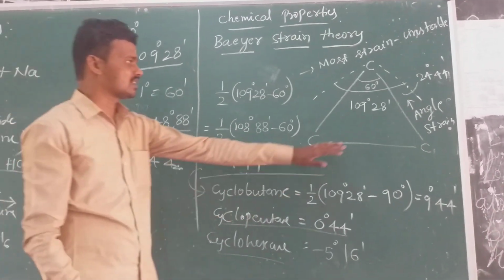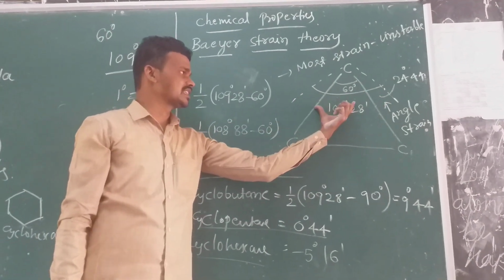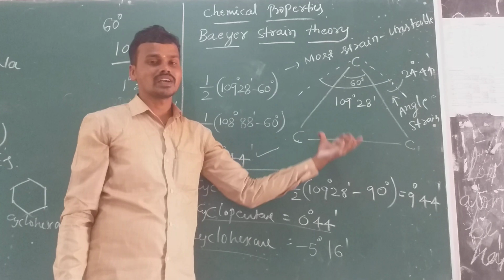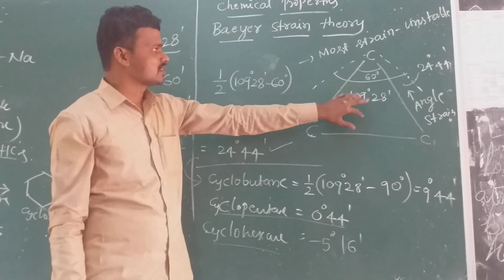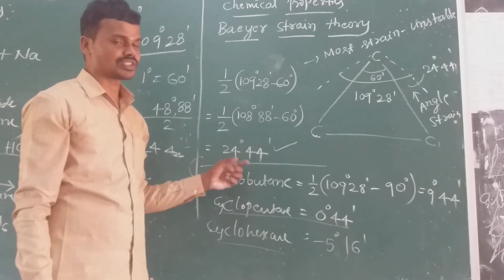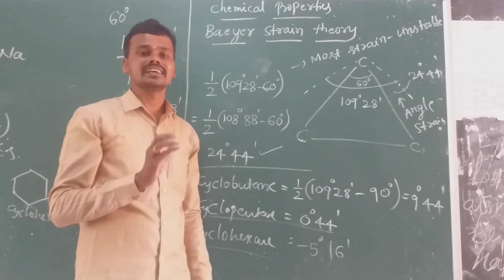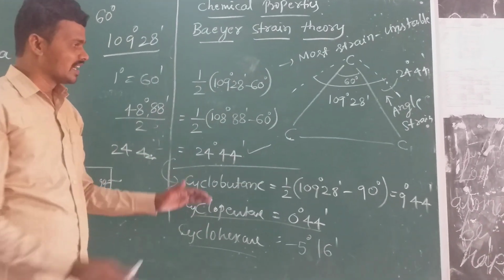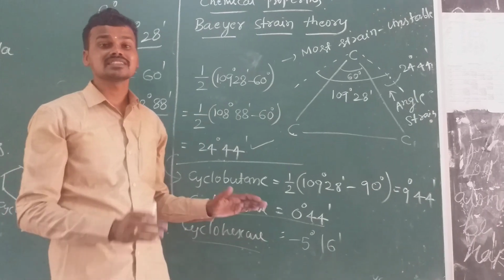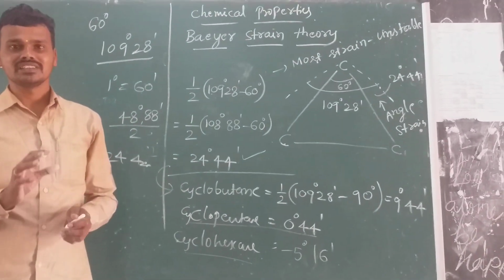It means the deviation of the bond angle. See here, I will take 109 degrees and 60 degrees. Now you require 109 degrees 28 minutes, but you have 60 degrees. If we do this calculation, this much strain comes. As the strain increases, the molecule becomes highly unstable. As the strain decreases, the molecule is stable in nature. This is the Bayer strain theory.